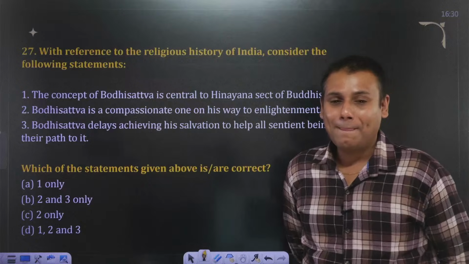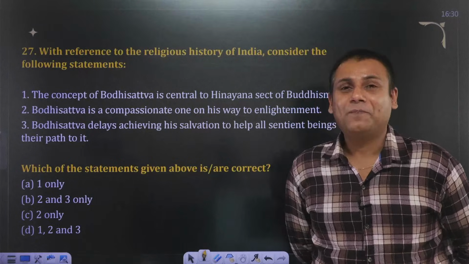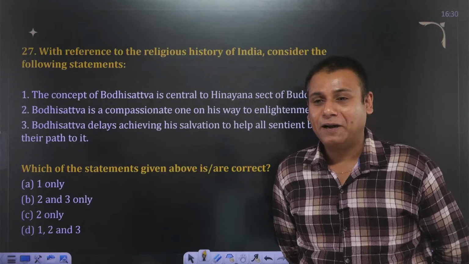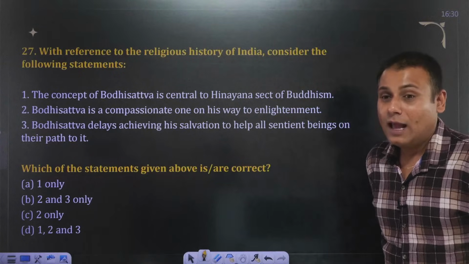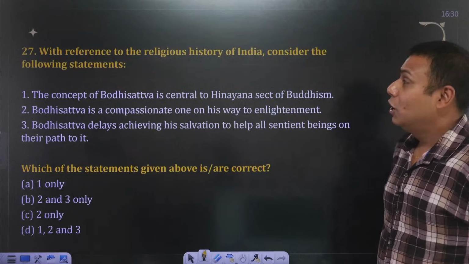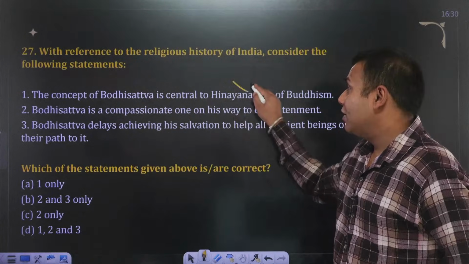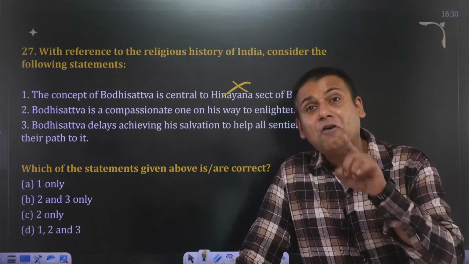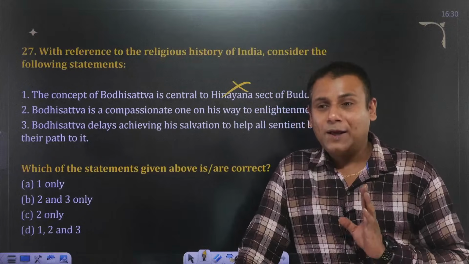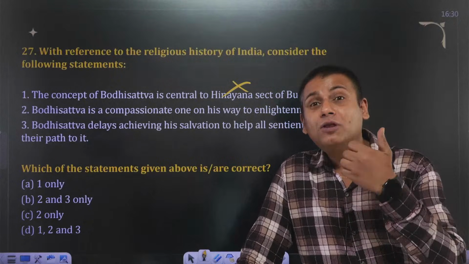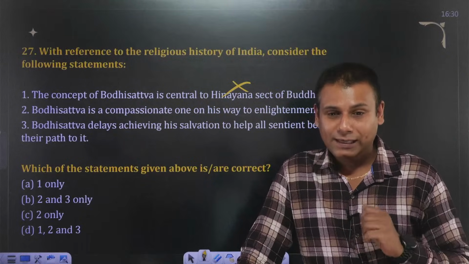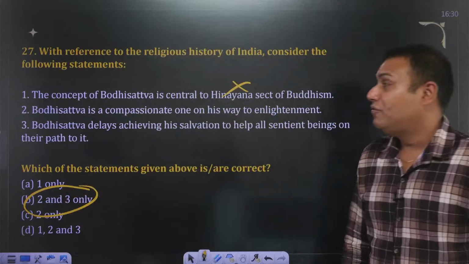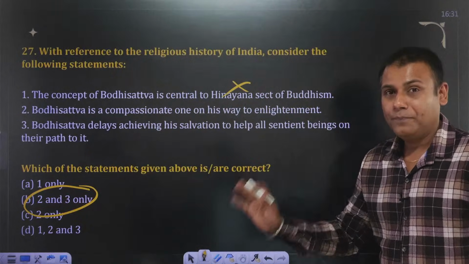Fast. Very good, Nitesh. Very good, Rahul. Perfect. As we have discussed previously, the concept of Bodhisattva is not a central theme of the Hinayana sect of Buddhism. It's a central theme of the Mahayana followers of Buddhism. They are also referred to as Buddha in making. Is that clear? Okay, so the answer to this question is B, 2 and 3. It's not A.